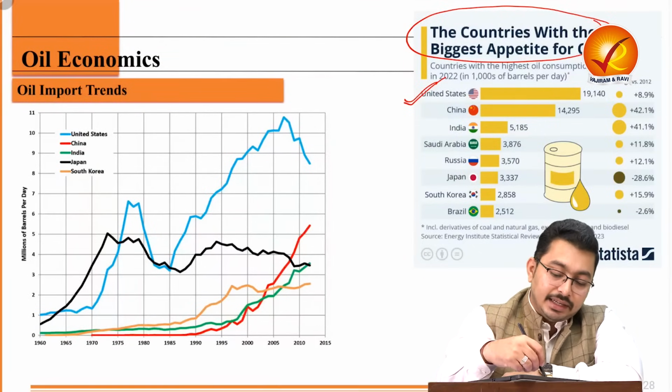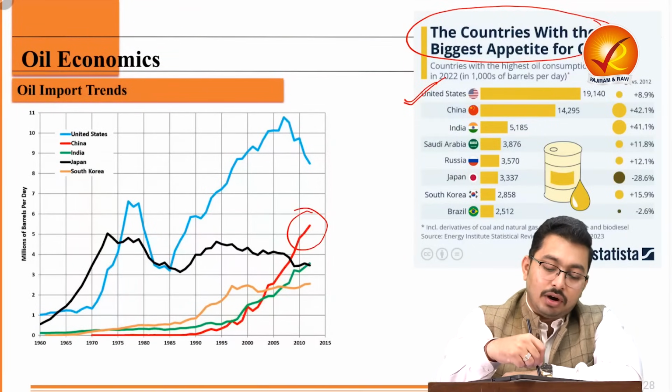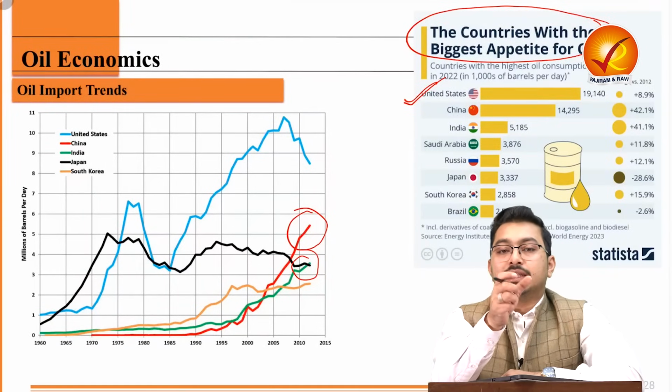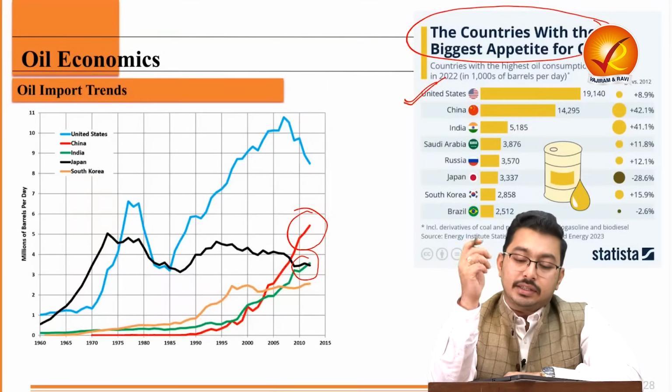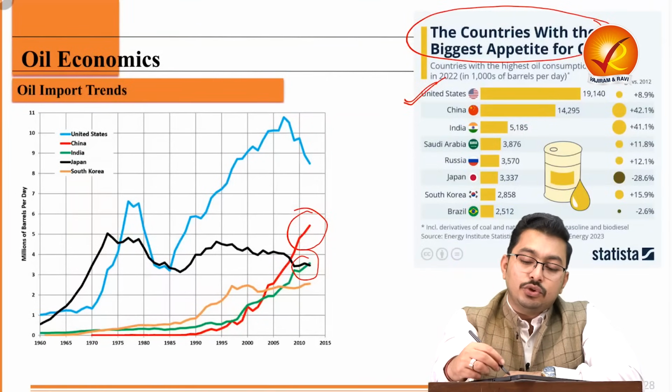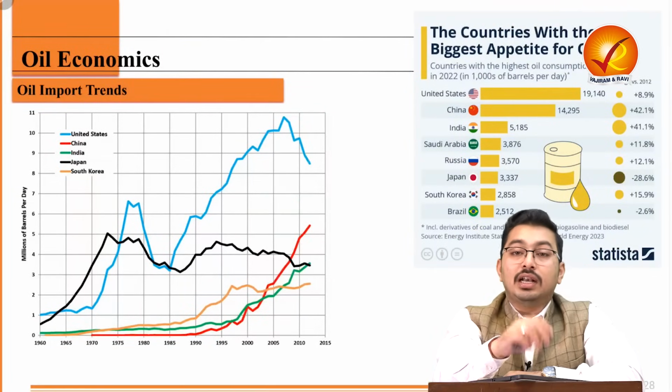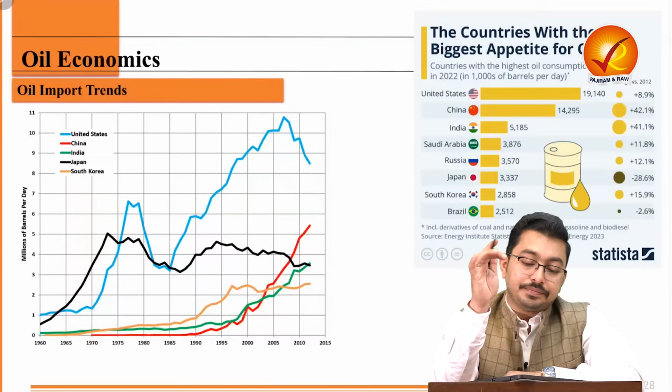The trend that we see in China or India is only the growth of the last 30 to 40 odd years.